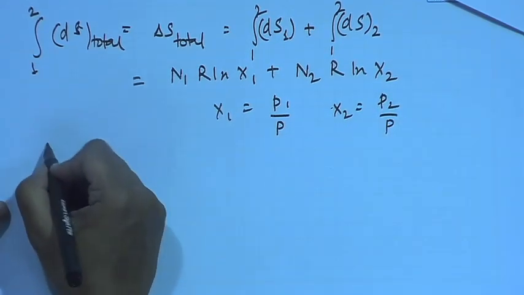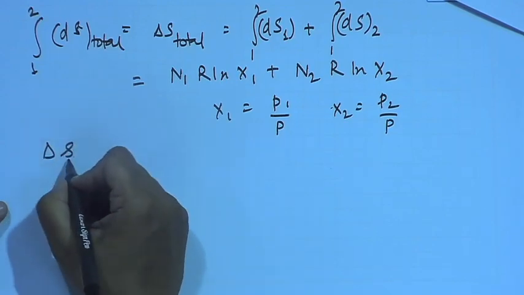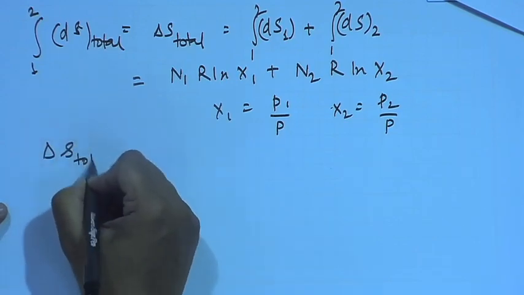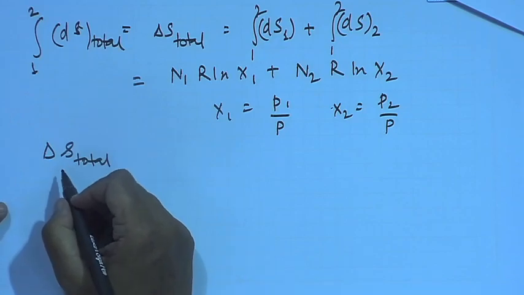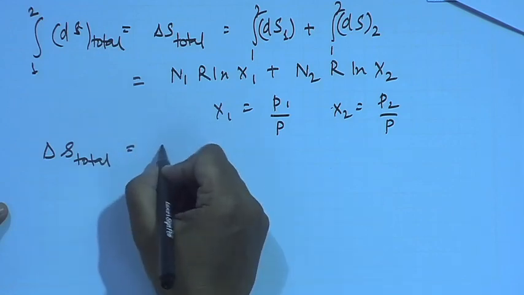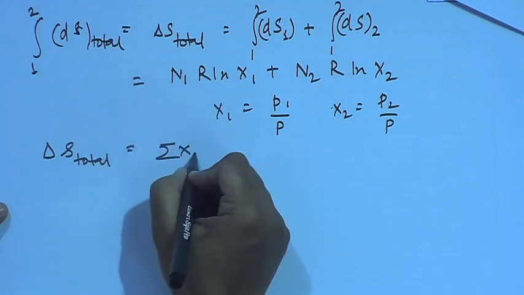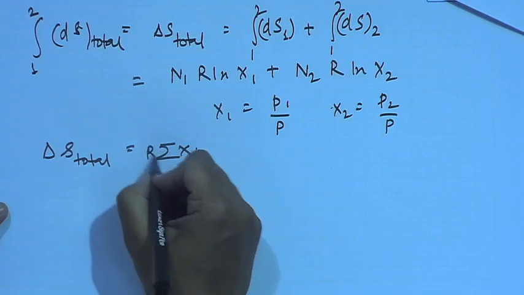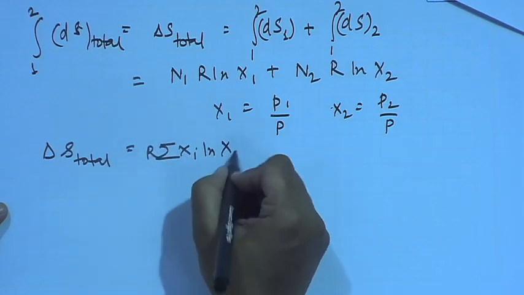And therefore, if we would like to calculate the total molar change in the molar entropy of the system, then this is equal to R sigma xi ln xi.